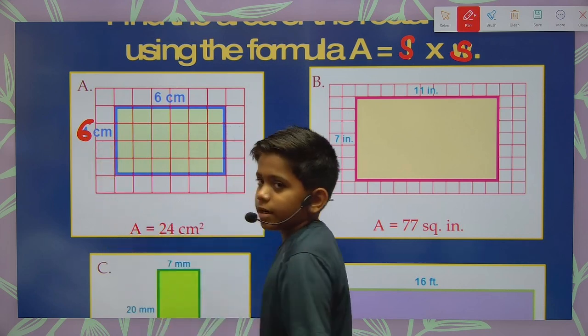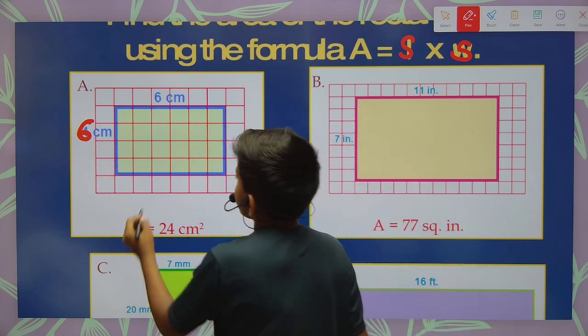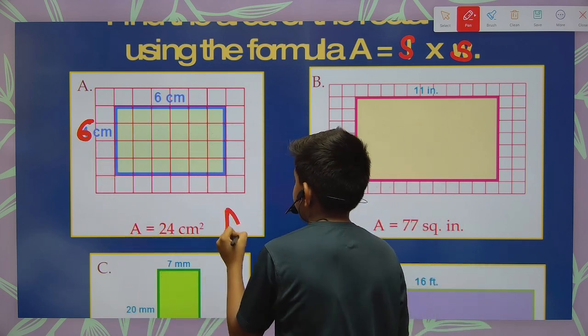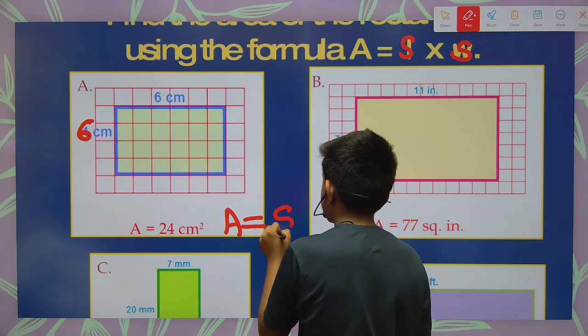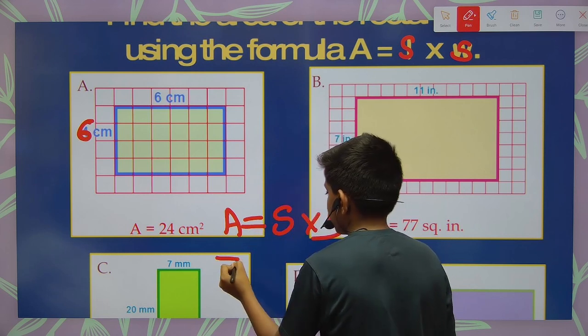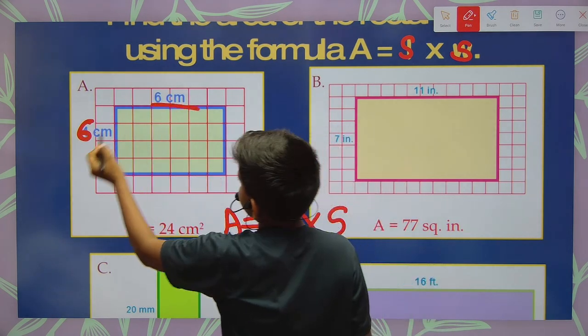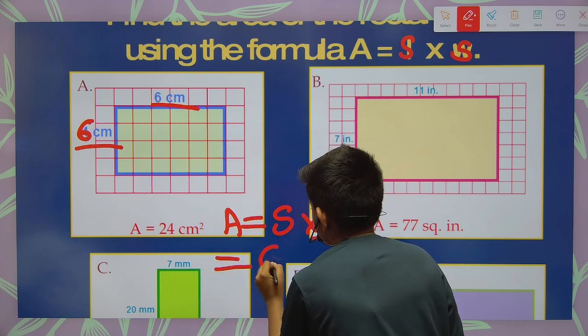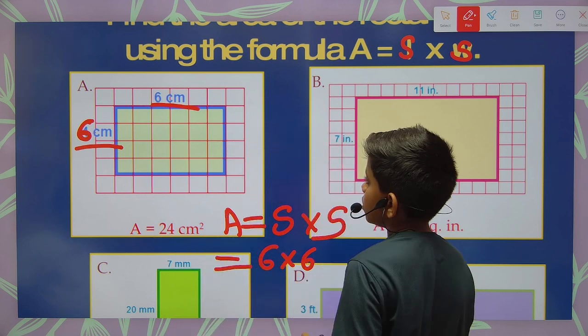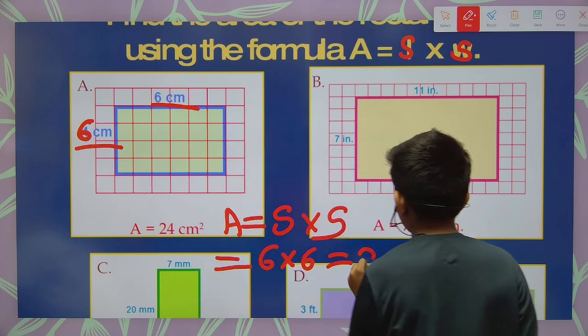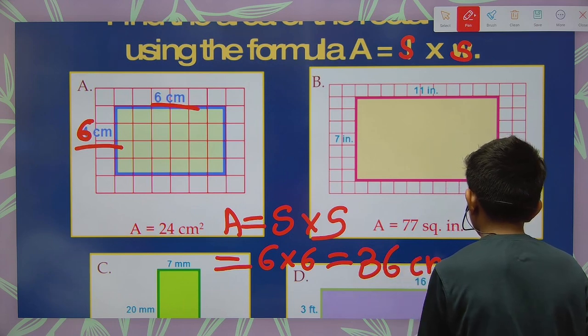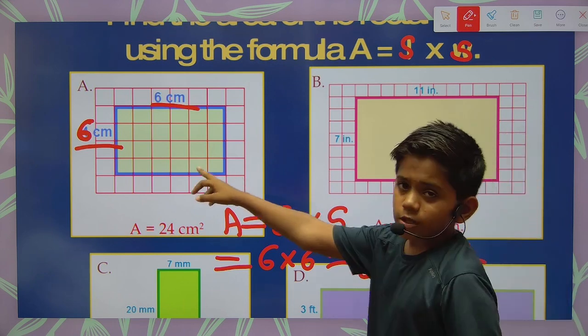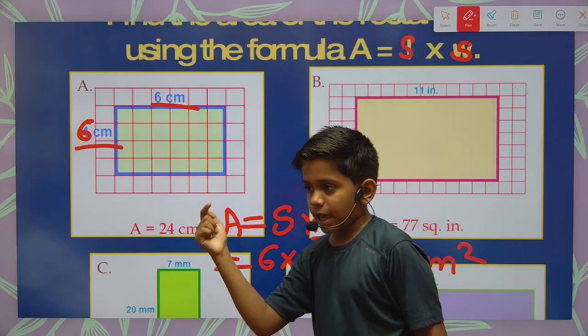So here the side is 6 centimeter. What is the formula? Area is equal to side into side. What is the side here? 6 centimeter. So 6 into 6, we will get 36 centimeter square. It is a rectangle in the picture, but we are assuming it as a square.